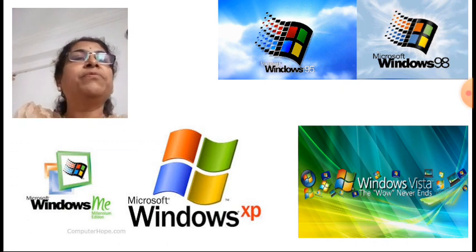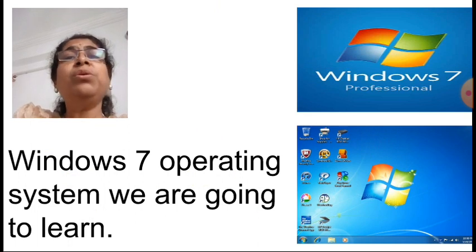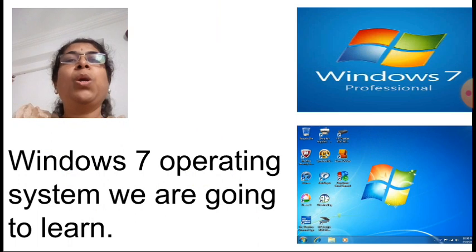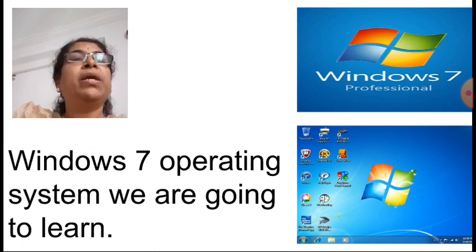Okay, now we are going to learn this operating system, Windows 7. The first screen which you will get displayed after starting the computer looks like this. This is called a desktop.